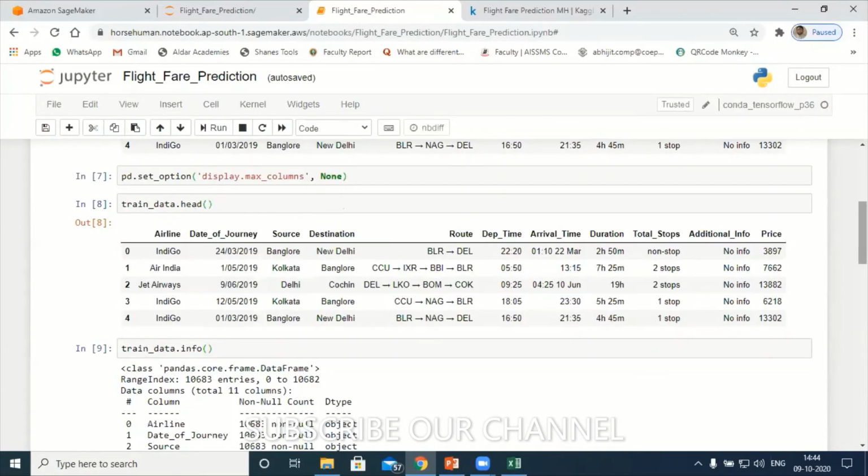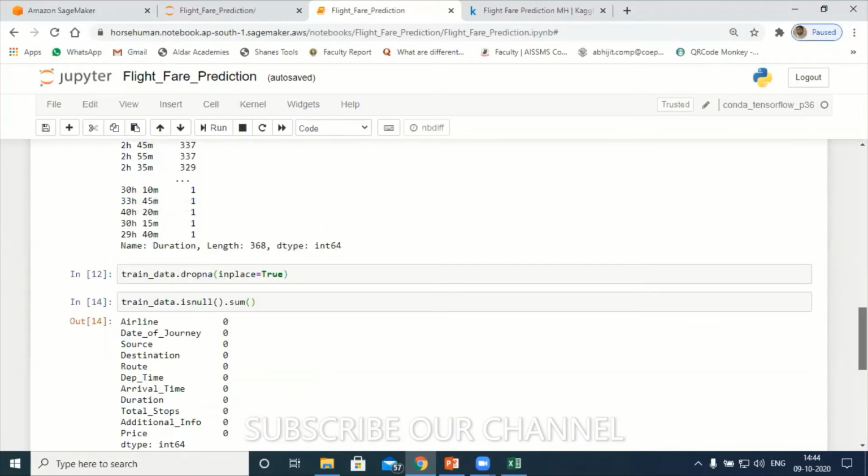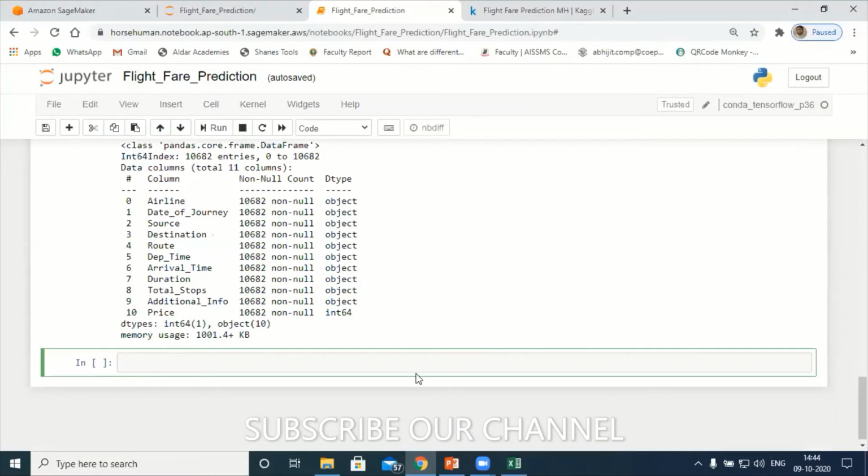Suppose you take date of journey, we need to modify these things. There are no null values as far as this data set is concerned. That means 10,680 data are free from null cells. Next, let's try to do EDA.